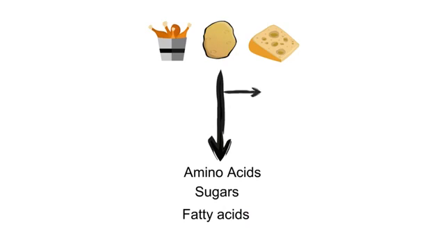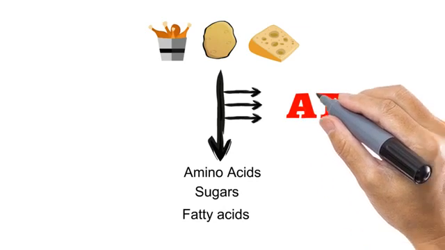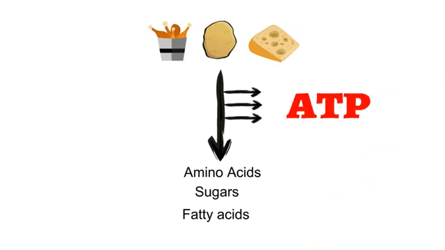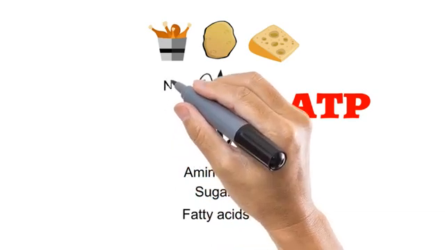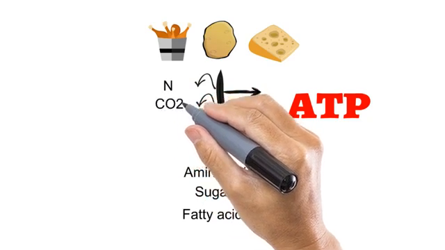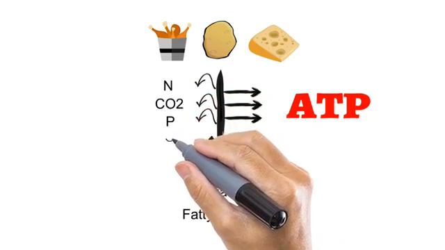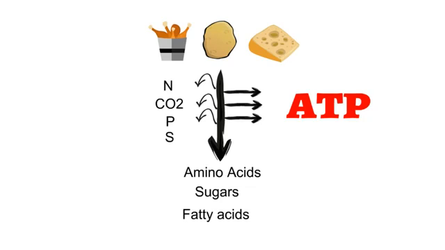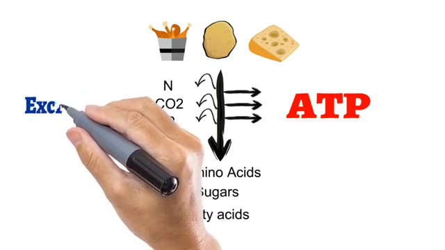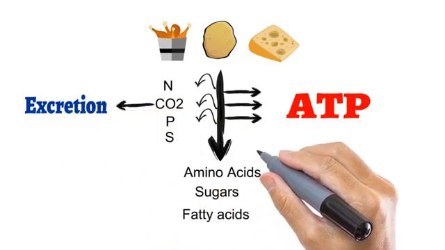Now, during this process, energy is released in the form of ATP, and other energy rich molecules like NADH2 or FADH2 are also formed, which can be used for different purposes. Some waste material like nitrogen compounds, CO2, phosphates and sulfates are also produced during this process. Such waste material is excreted outside the body in different ways.